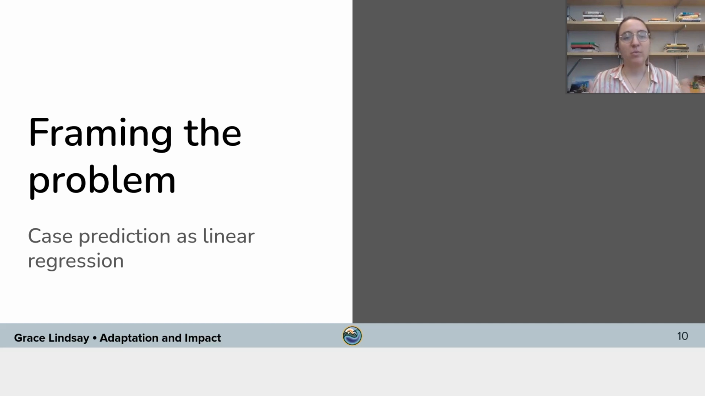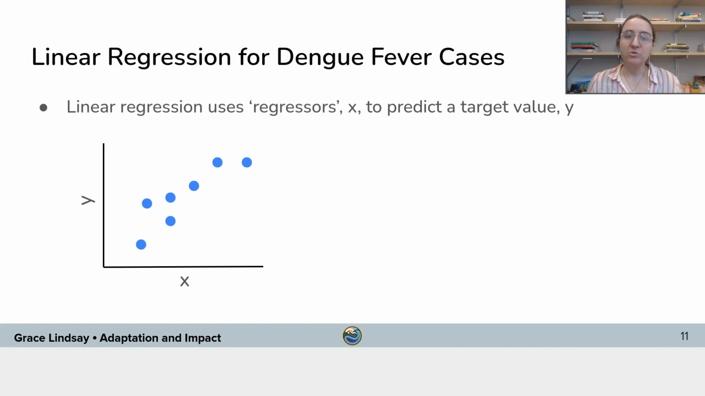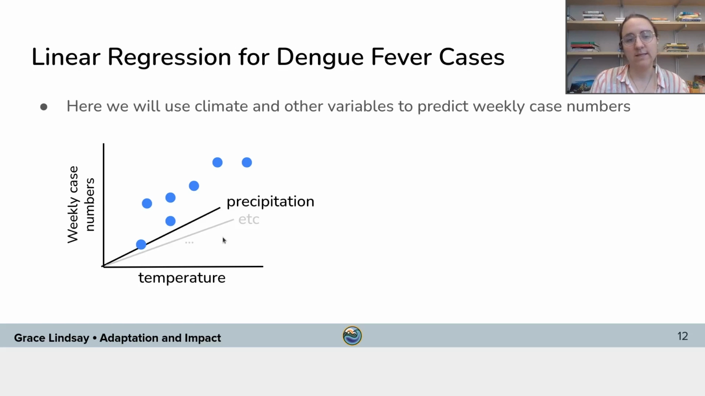Then you're going to try to apply linear regression to this model. As you'll recall from the previous tutorial, in linear regression, we're trying to predict the target variable y based on regressors x. In this case, y is the weekly number of dengue fever cases, and x is all of these weather and environmental variables that we have associated with those weekly cases. So it looks something like this. We want to predict the weekly case numbers based on things like temperature, precipitation, and all of those other features in this data set. That's the relationship that you're going to try to learn using linear regression.